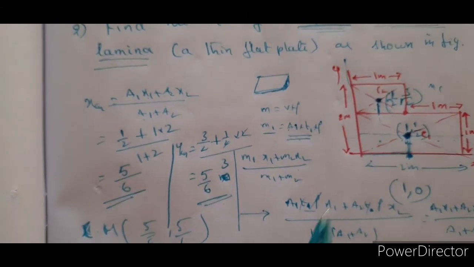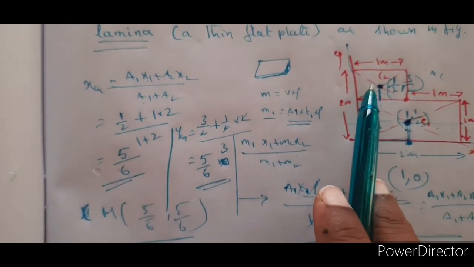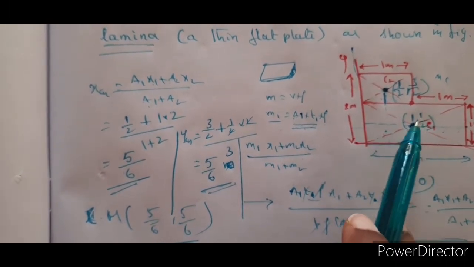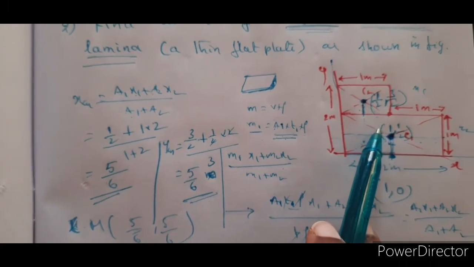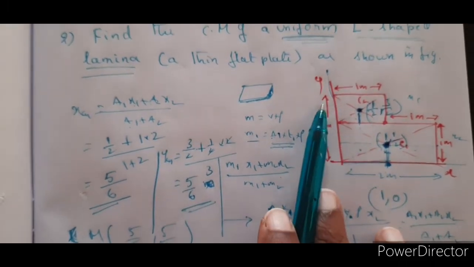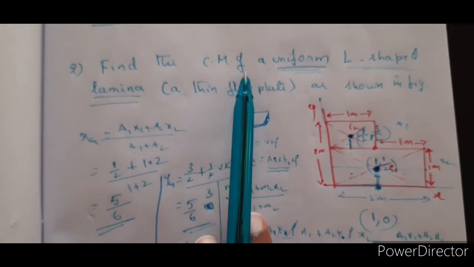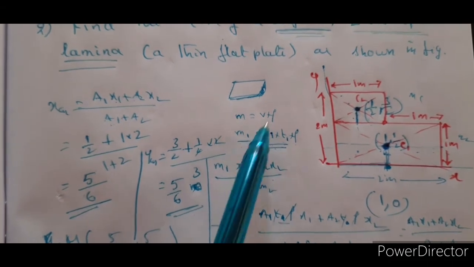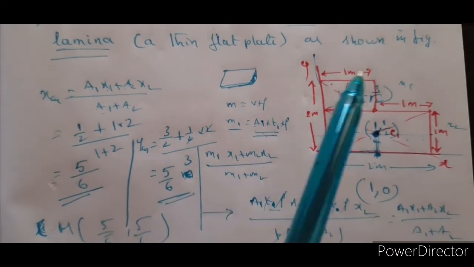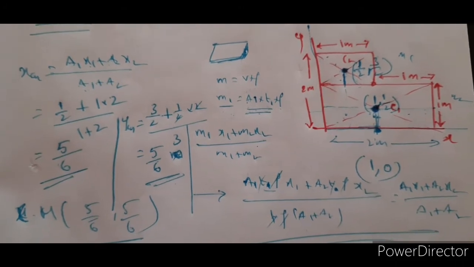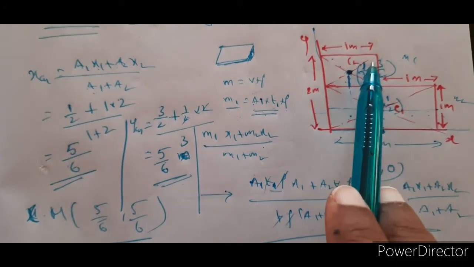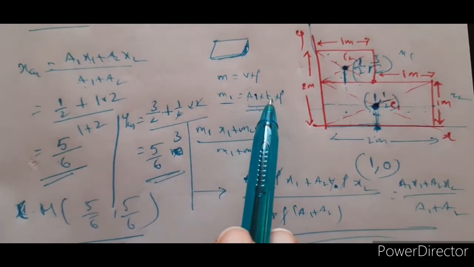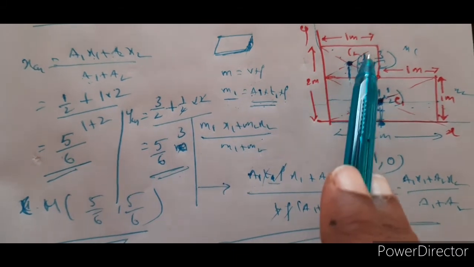So I'll try to give a second explanation here, a repetition of this explanation. In the problem we were not provided with the mass. It is our job to find the mass, because here you are always getting ratios of masses. It is not necessary that we know everything. As if here we don't know the thickness and the density of it, but mass is equal to area into thickness into density. Of course, for area it is given.